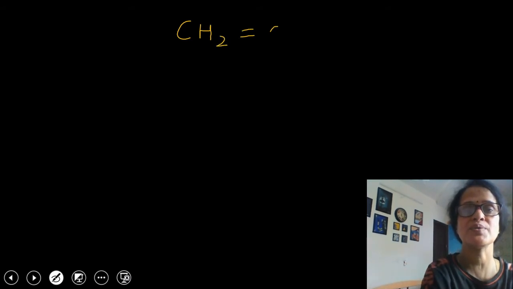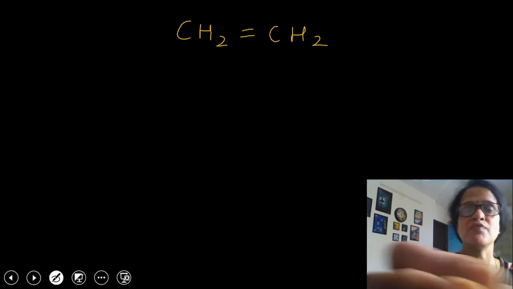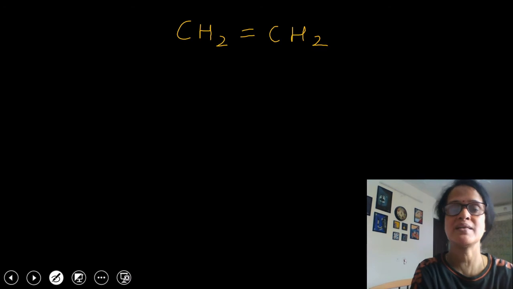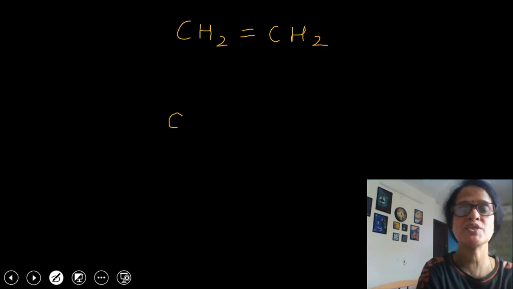If you look at this structure, you can see that each carbon atom is attached to 3 other atoms. The state of hybridization will be sp2. So in case of ethene molecule, each carbon atom is sp2 hybridized.